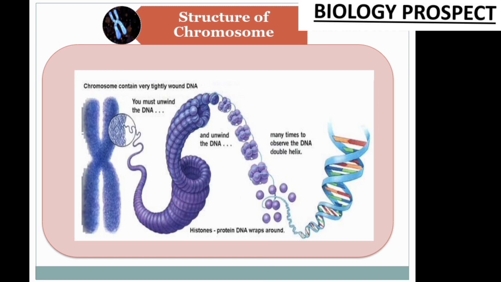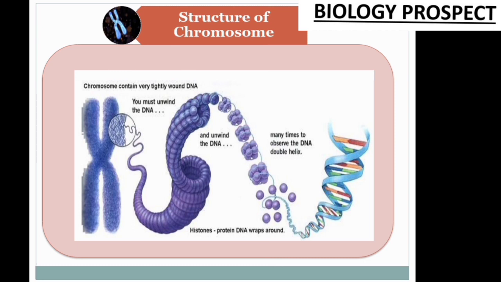Here you see the 2 pairs. Actually, the 2 chromosomes are joined at the centromere. That is the reason you see the 2 pairs, the 4 arms, in the picture. So the chromosome contains highly coiled DNA and histone proteins, and these are the chromosome.